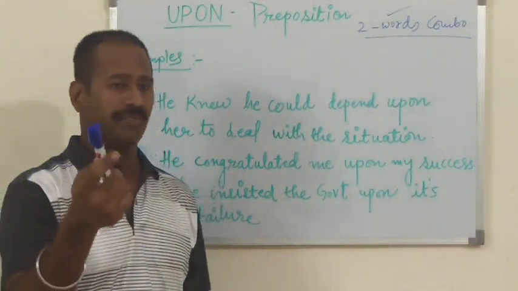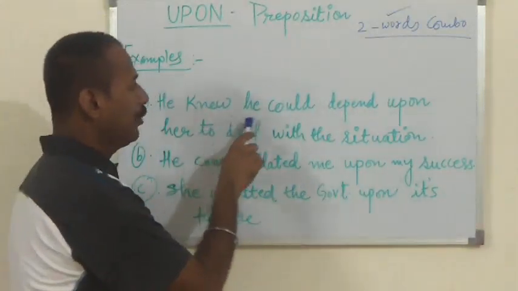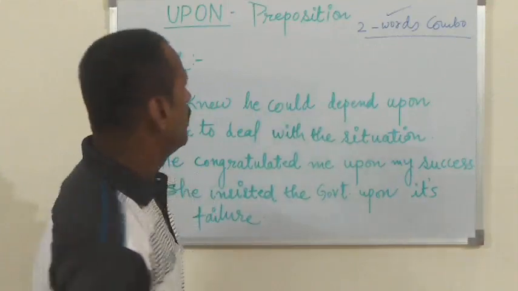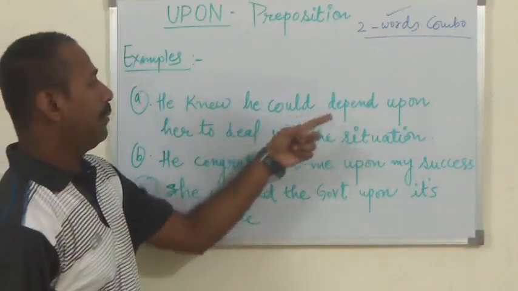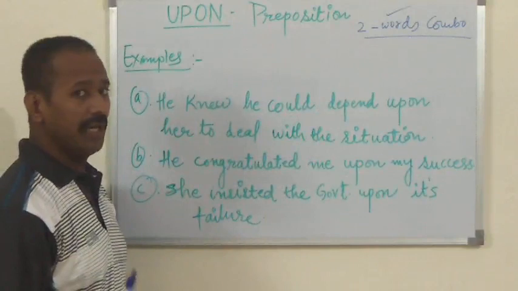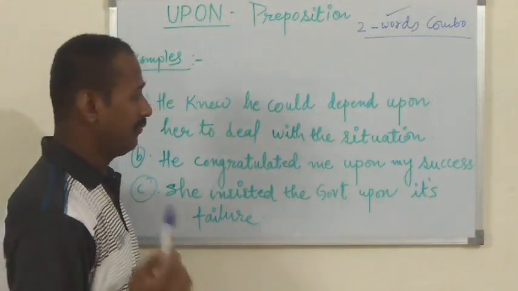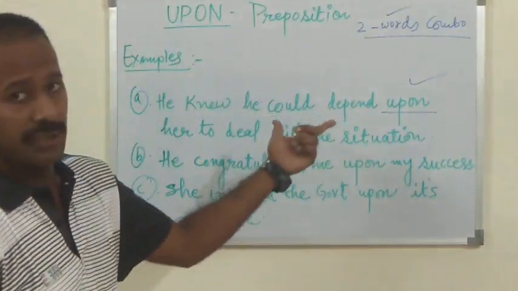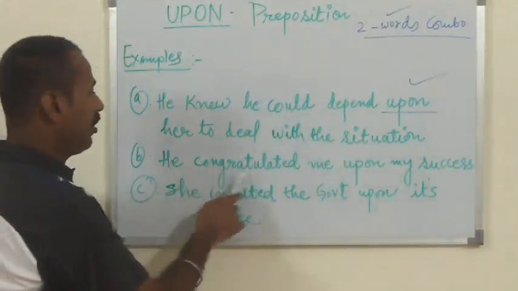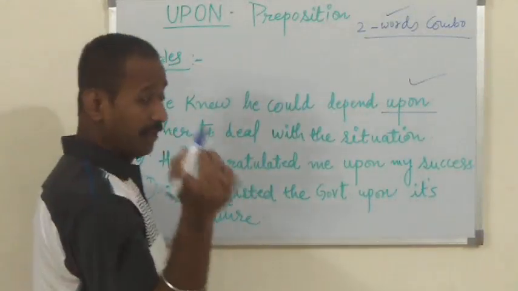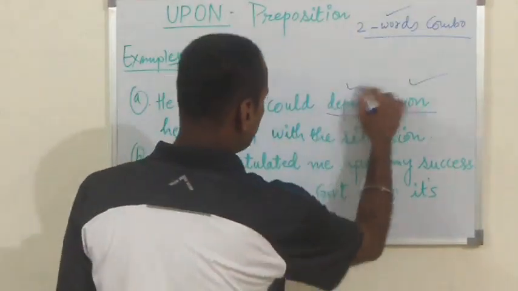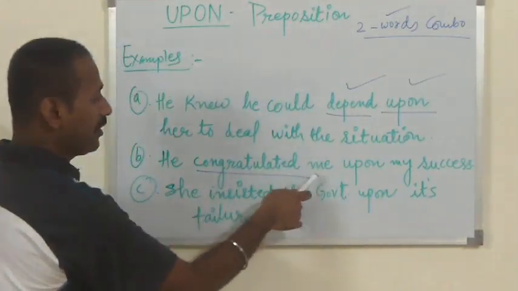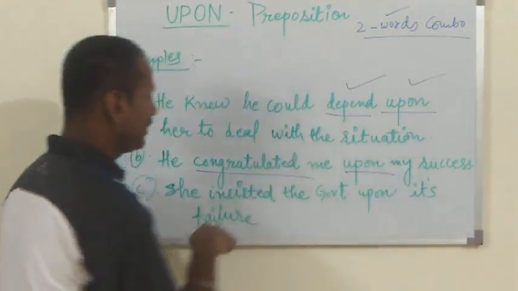So what are the examples for this? Number one, he knew he could depend upon her to deal with the situation. In a more formal way, we have used the preposition upon. Second example, he congratulated me upon my success. Again, we have taken a second verb.